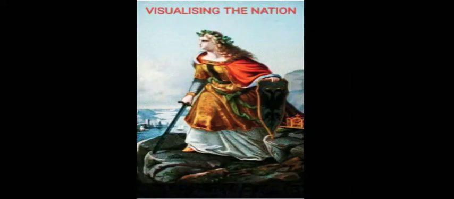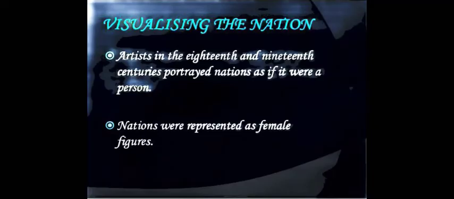To visualize the nation, the artists in the 18th and 19th centuries portrayed nations as if they were a person, and nations were represented as female figures.